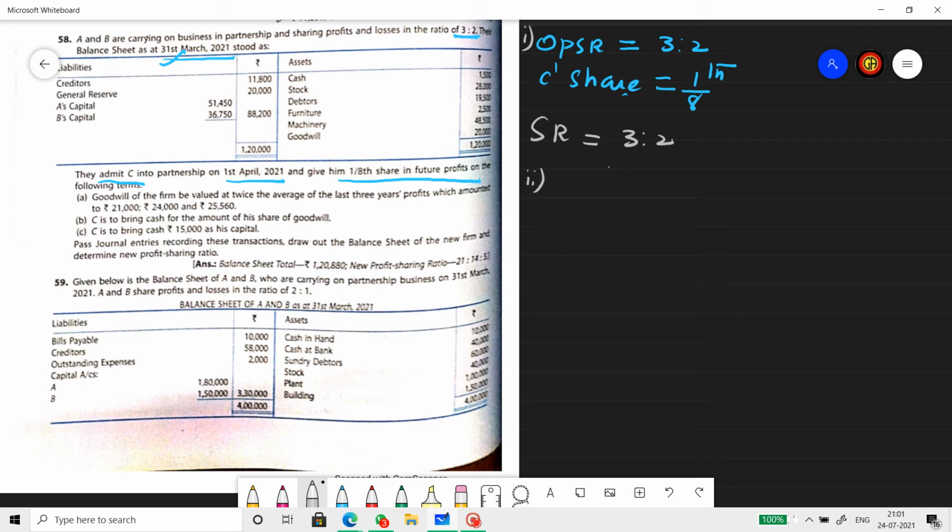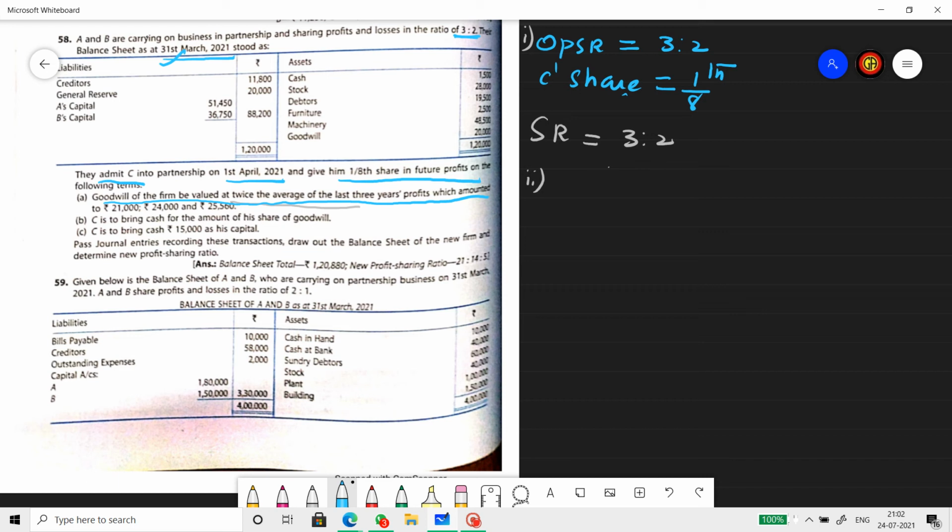Point number 1: goodwill of the firm is valued at twice the average profit of the last 3 years, which amounts to 21,000, 24,000 and 25,560.